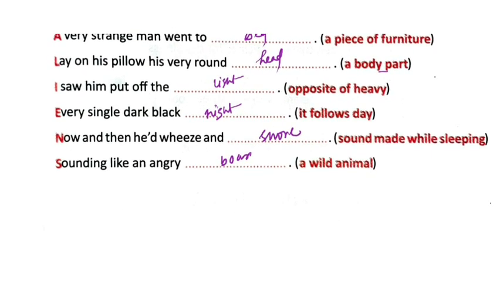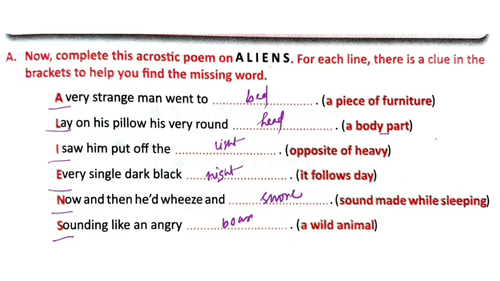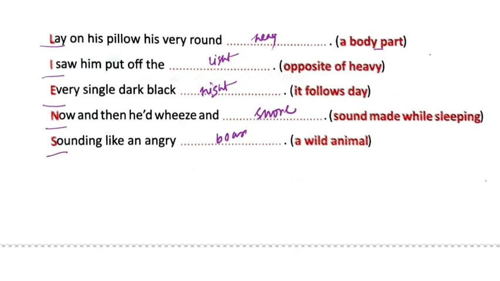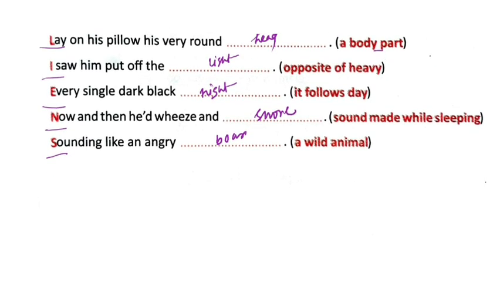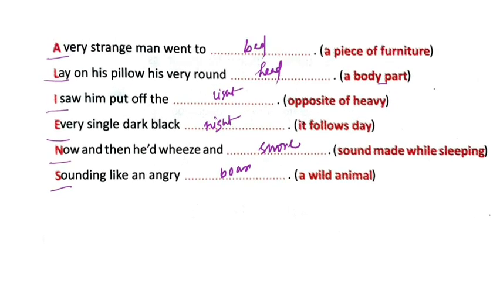So in this poem you can see it is written A-L-I-E-N-S, aliens. So this is called an acrostic poem, in which we take the first letter of each line, and that forms a word. So here we conclude the chapter. Here we complete this one.